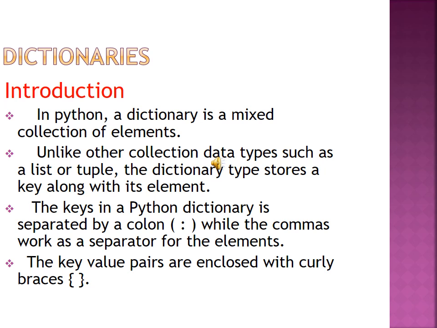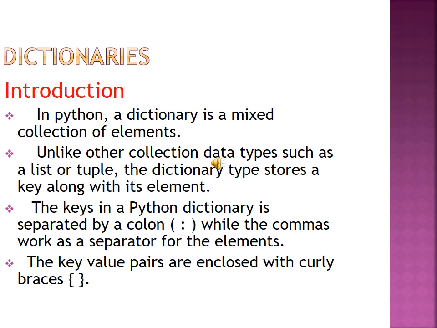Normally a set of values is separated by commas, but in the dictionary concept we introduce the keys, and the key should be separated using a colon. The commas separate the elements in the dictionary. The key-value pairs are enclosed with curly braces.